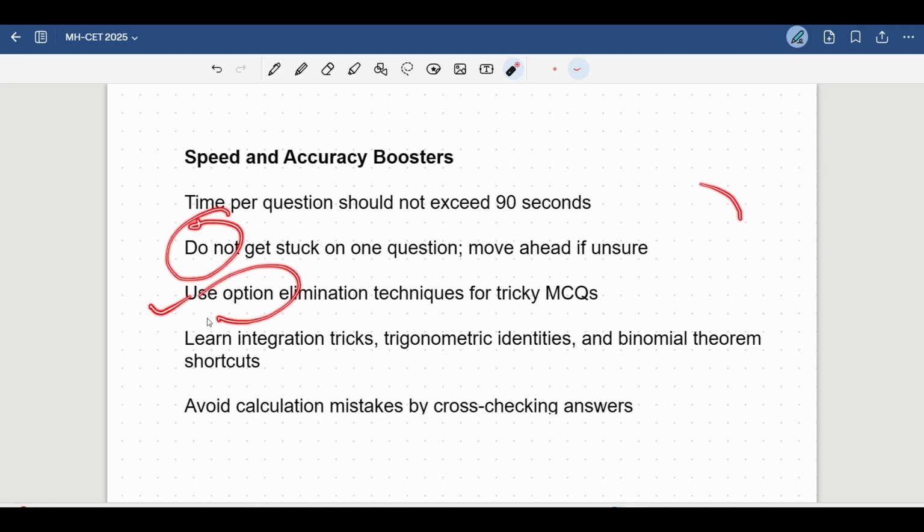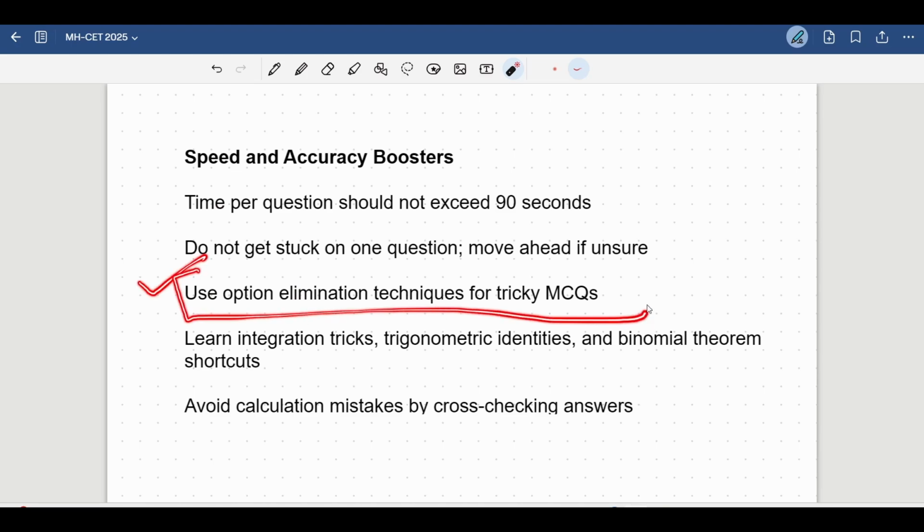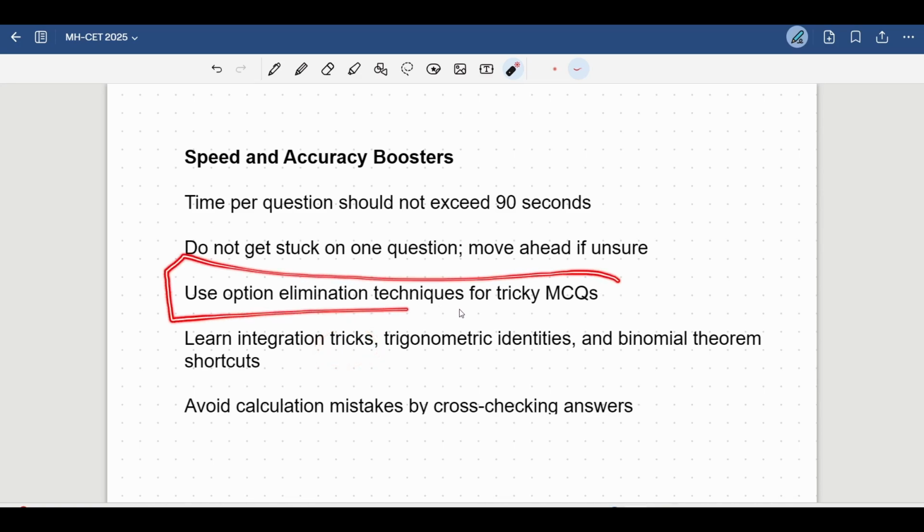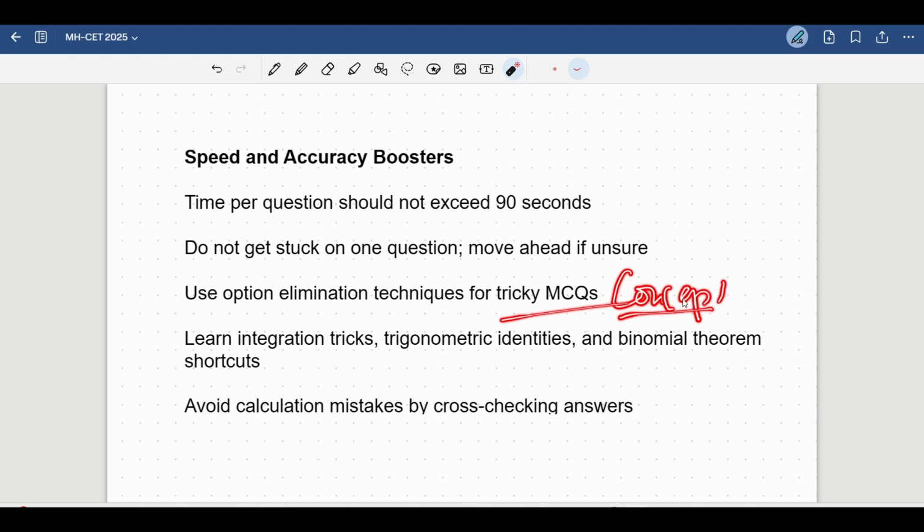Okay, then you're going to use option elimination technique. I will talk about this. I am going to make a separate video on these 2 points, making tricks and elimination technique. I'm going to make a separate video of this, but not now. Now you're going to focus on concept clearing. I will make these videos 3 weeks before the exam or 2 weeks before the exam. Okay, don't worry about this. I will make a video on this.